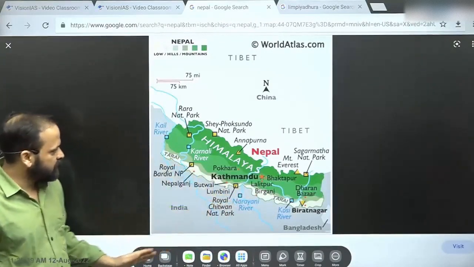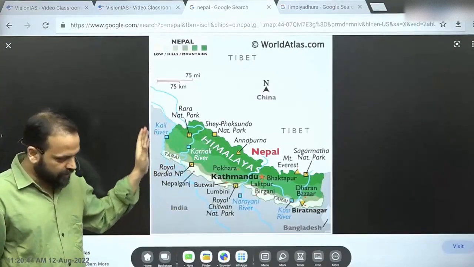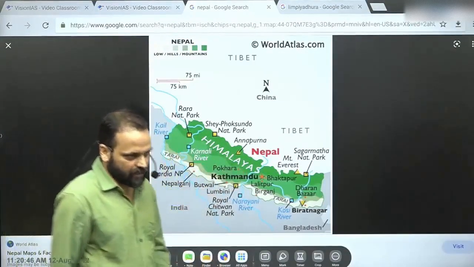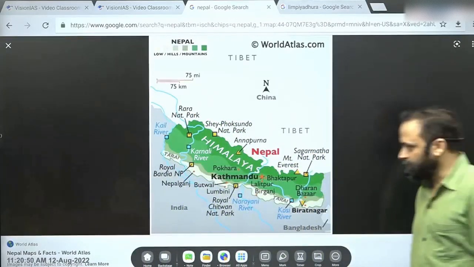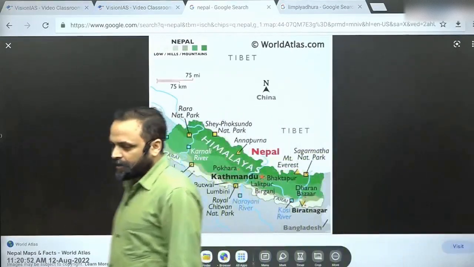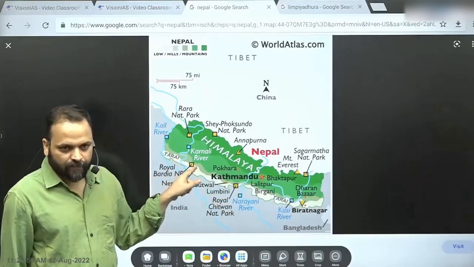Why am I saying these major rivers? So you have, from east to west, the major rivers in three parts of Nepal, in different areas of the border that India shares with Nepal. So that's one. Another is, if you see the border, a 1850 kilometer long border.